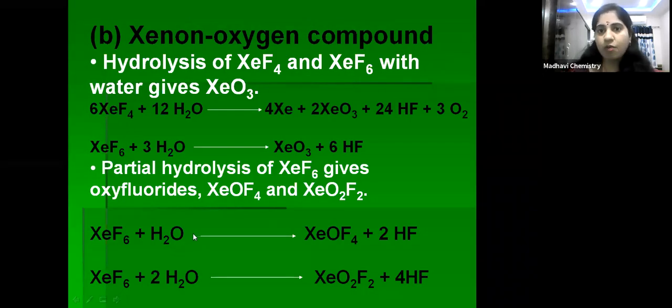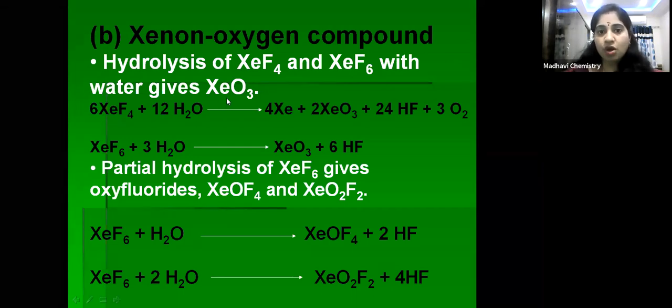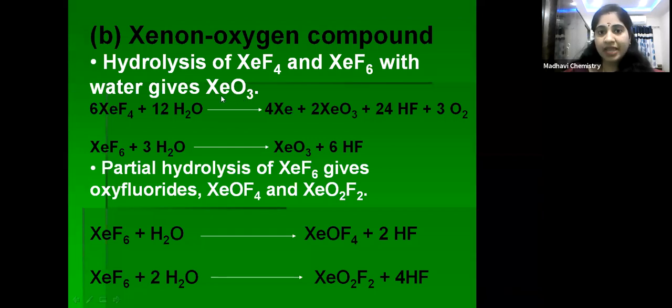So children, till now what we have discussed? We have discussed xenon fluorine compounds. Now we will discuss xenon oxygen compounds. Hydrolysis of XeF4 and XeF6 with water gives XeO3. Xenon tetrafluoride and xenon hexafluoride on hydrolysis give xenon trioxide, XeO3.